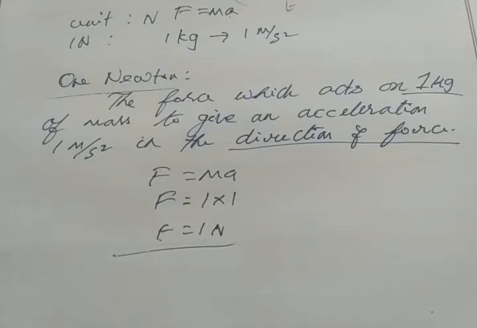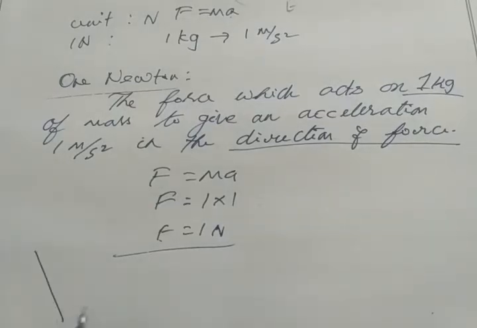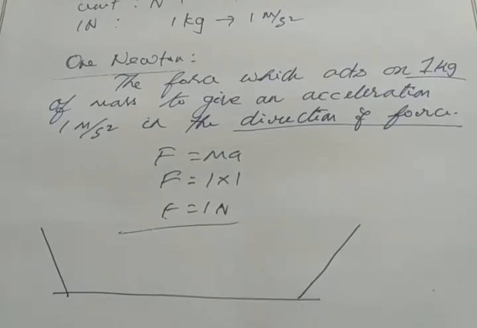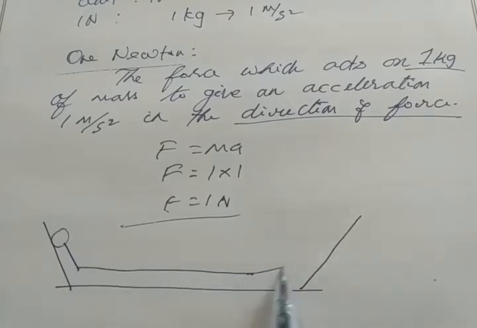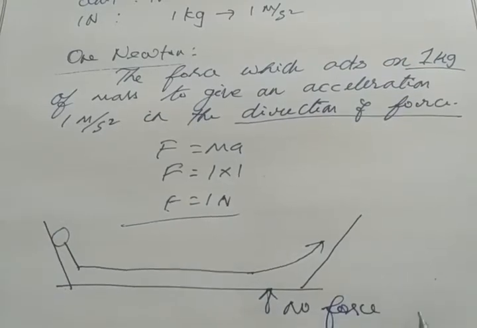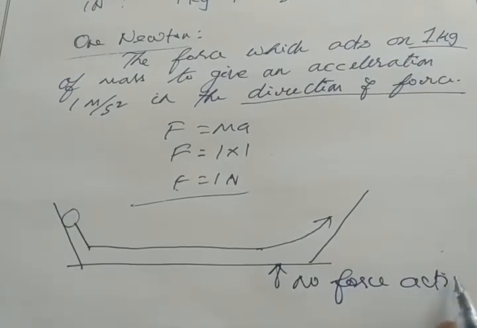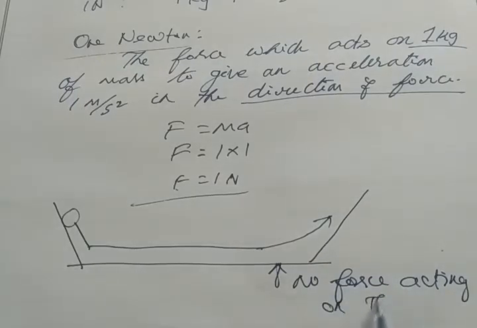But what Aristotle said, he said the sliding object, the object which is sliding, which you already saw in the first class in the experiment, tends to cover less distance because there is no force acting on it. He said no force acting on the object.